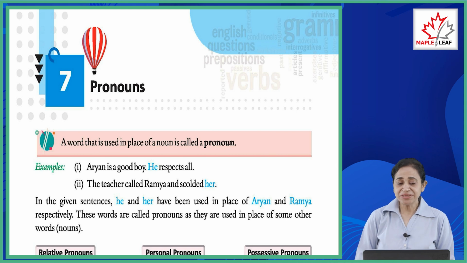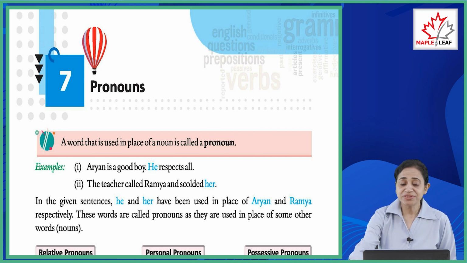Okay, examples: Aryan is good boy, he respects all. The teacher called Ramya and scolded her. That her and he is pronoun. In the given sentences, he and her have been used in place of Aryan and Ramya. तो हमने noun को pronoun से replace कर दिया. These words are called pronouns as they are used in place of some other words, nouns.